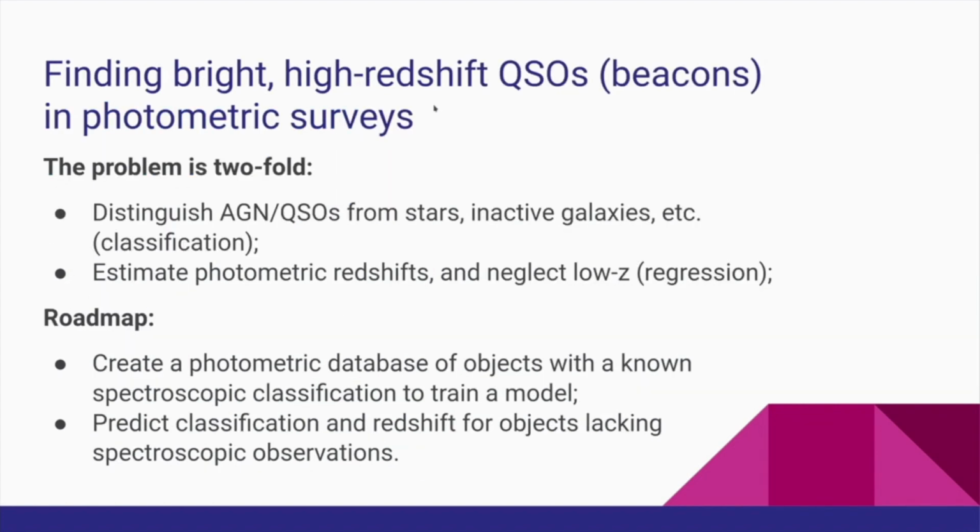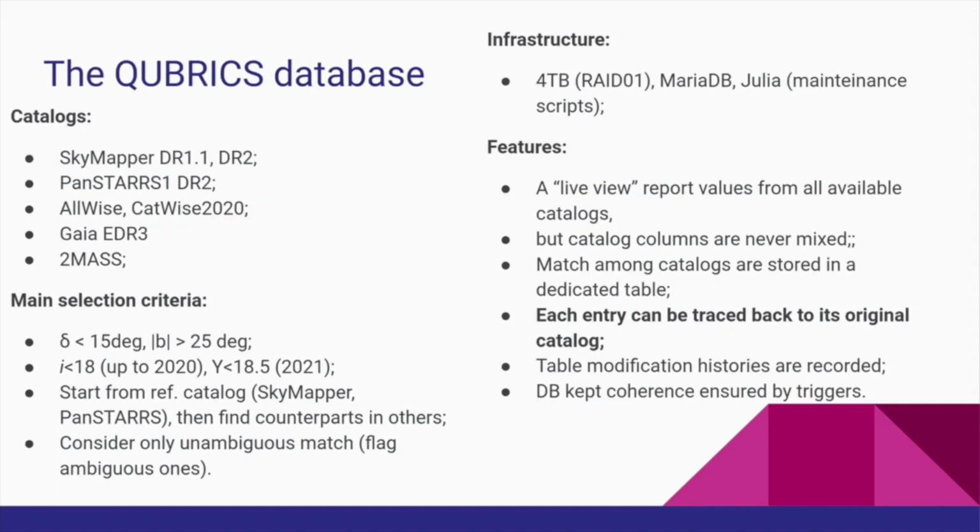Note that the problem of finding high-redshift QSOs in the sky is actually twofold. We need to distinguish QSOs from stars, galaxies, and other sources in the first place, and then we need to estimate a redshift in order to discard low-redshift candidates. The envisioned roadmap to tackle the problem is to create a database collecting photometric data and use it to train both classification and regression models, which eventually allow us to identify QSO candidates.